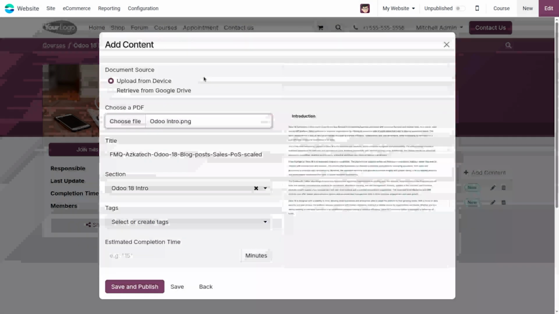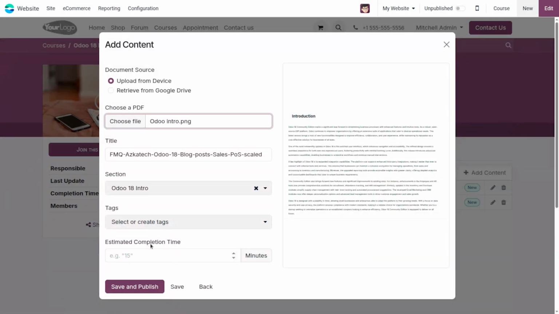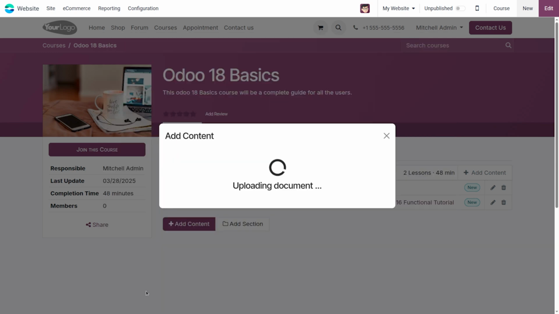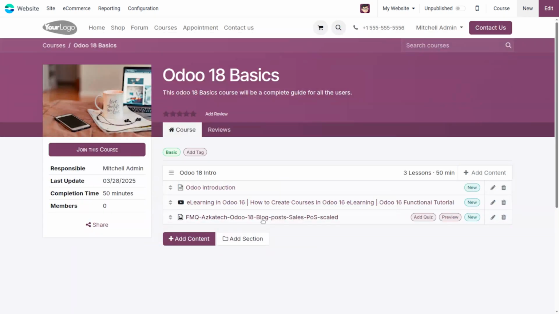We can choose one of the files here, and it has been added here, and we can set the estimated time to complete this file here. And then we can click the save and publish option to save it. Now this also gets published to this website.